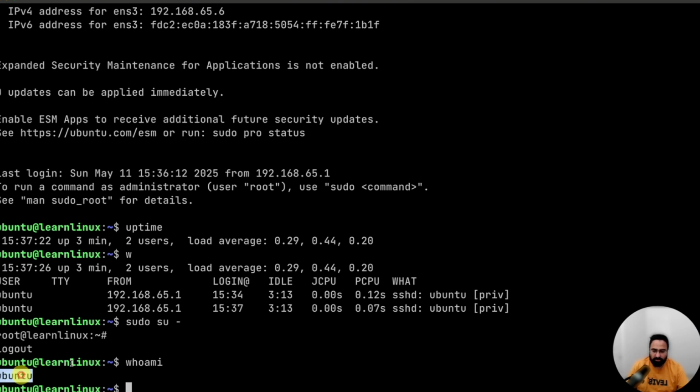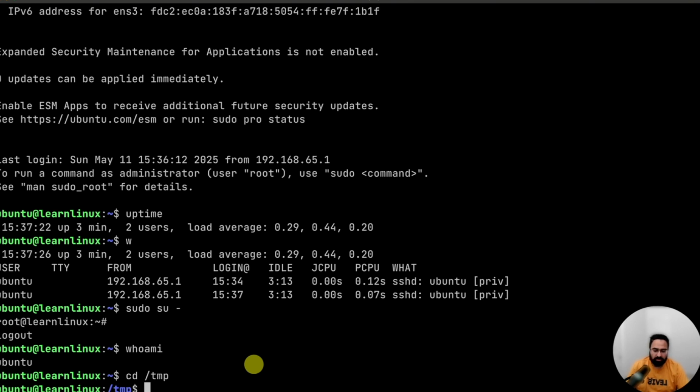It says ubuntu. whoami is a command that tells you your username. Then the next one is at. At is just a symbol. And next is where the command is running. It's running inside a machine, and the machine name is learn Linux because that's what we named it. And this, again, is part of the prompt only, this tilde character. So let me show you something.